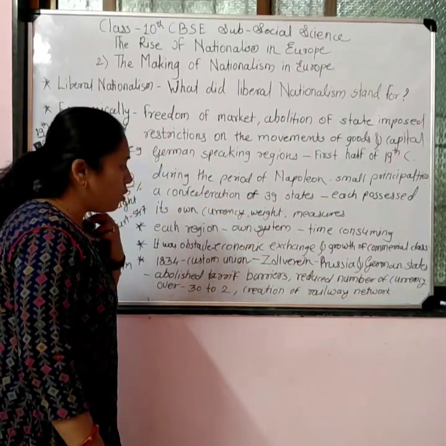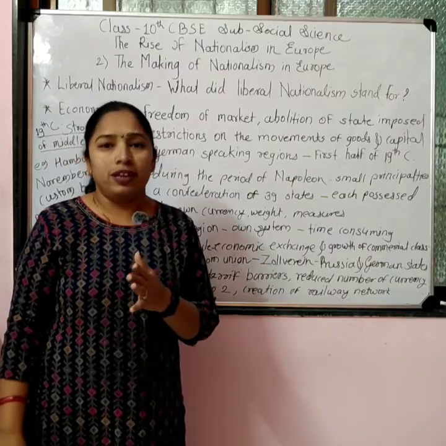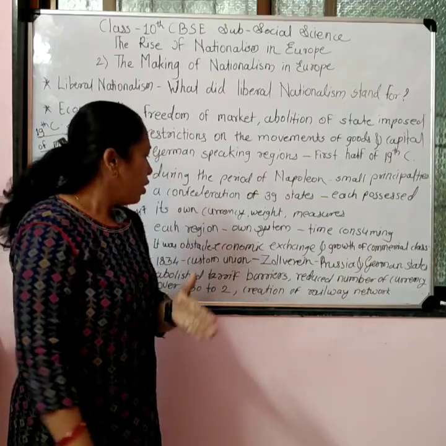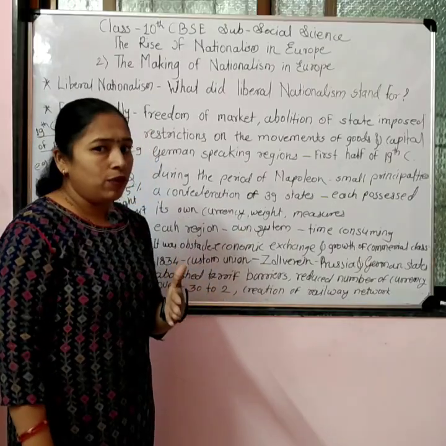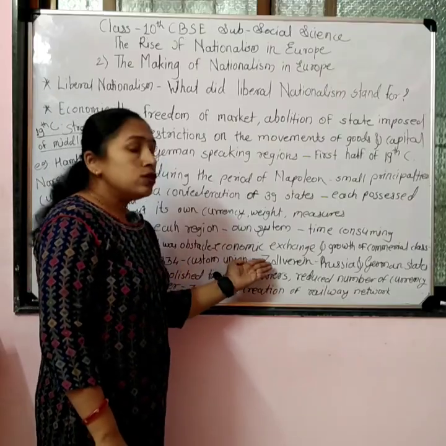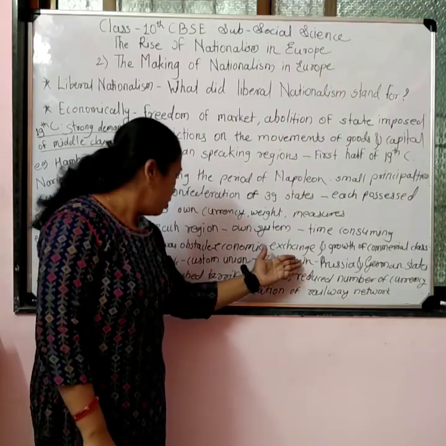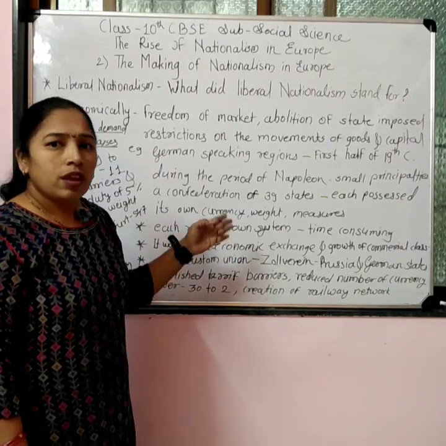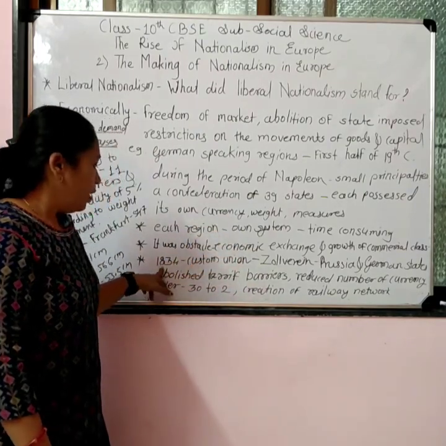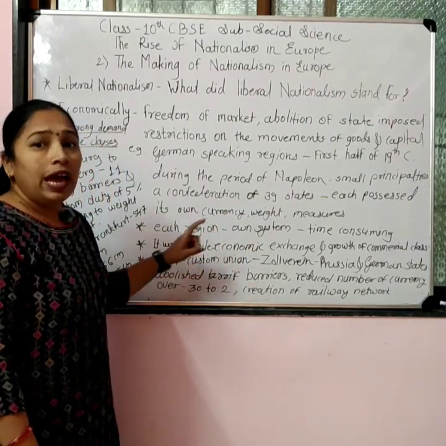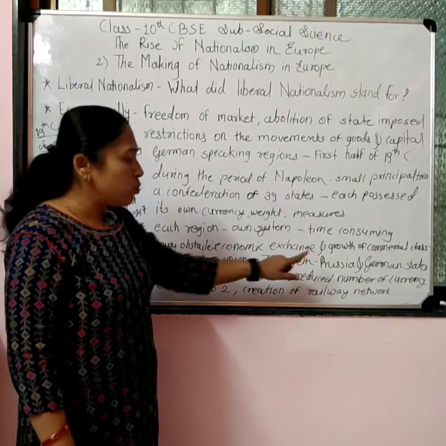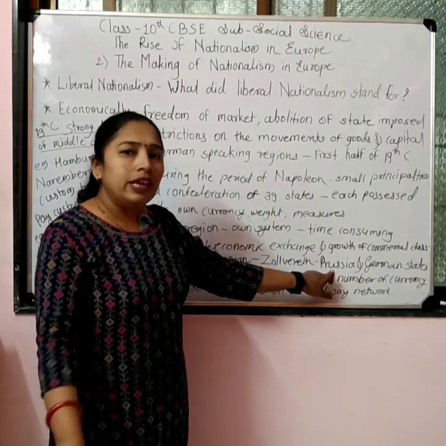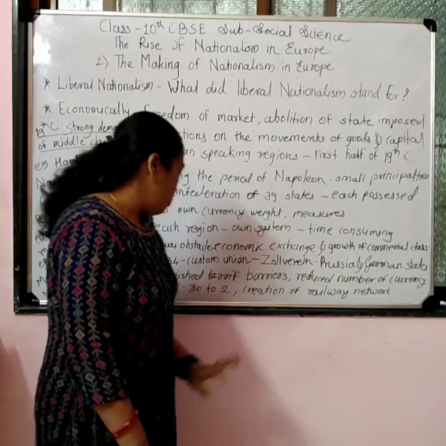Especially this custom union was called the Zollverein in the German language. Zollverein means the custom union, which was formed in 1834, and the initiatives for it were taken by Prussia. Later it was joined by the German states.